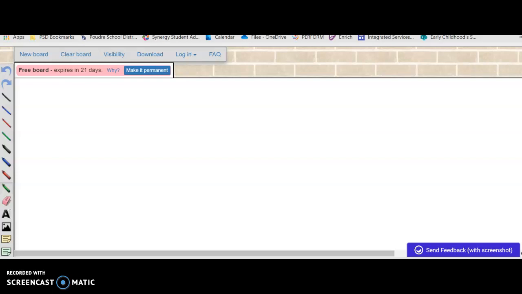Okay, so today we're going to learn about writing a paragraph on space. We're going to start with our topic sentence, and I'm going to write the sentence, I like space.